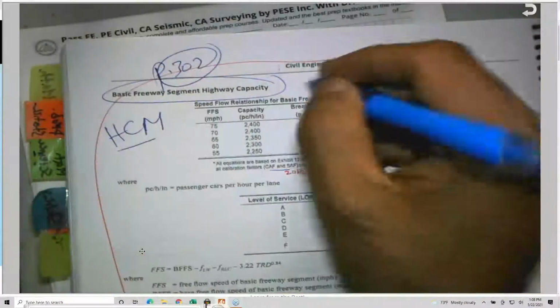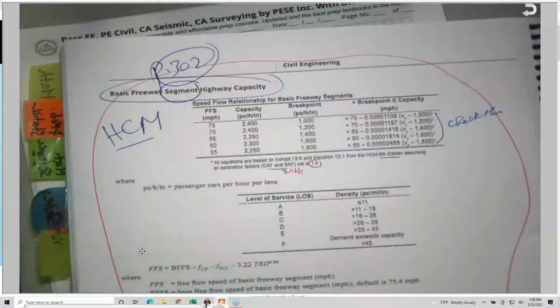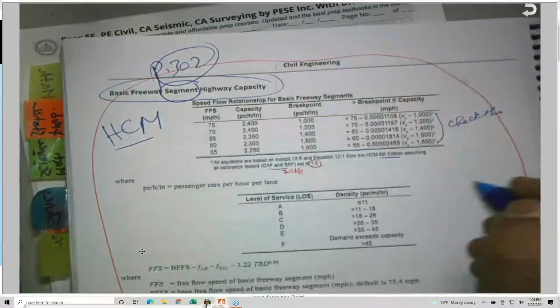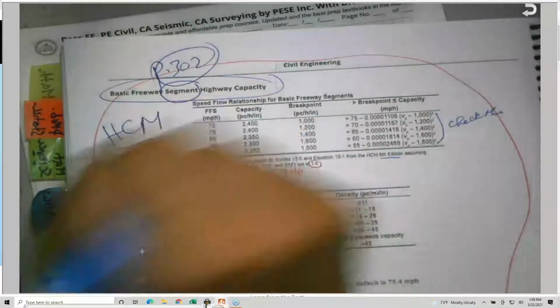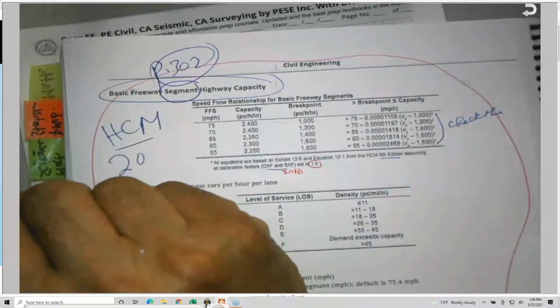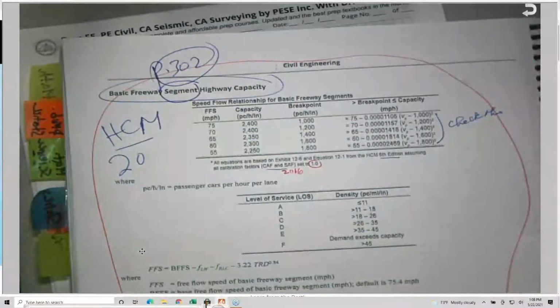The Highway Capacity Manual, and they are talking about the basic freeway segments. I believe 2011 or 2000, no, 2018, sorry, 2018, which is the 6th edition.